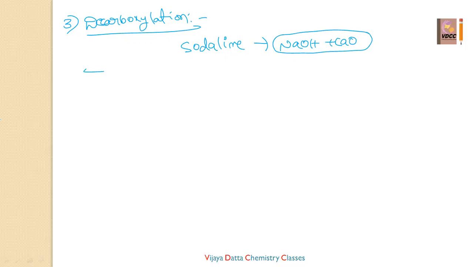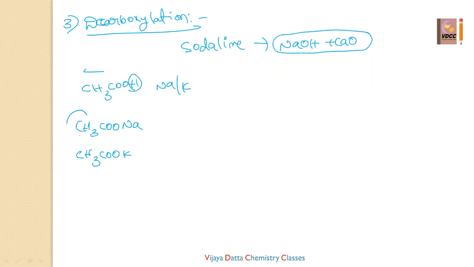Here in this reaction, which one are we taking? Salts of acetic acid. Acetic acid formula is CH3COOH. One of the hydrogens is removed and you are replacing it with a metal. That metal can be sodium or potassium, because these are first group metals. These are more basic in nature, so they give the perfect salts. Then CH3COONa you can take, otherwise CH3COOK also. This is called sodium acetate. This is called potassium acetate.